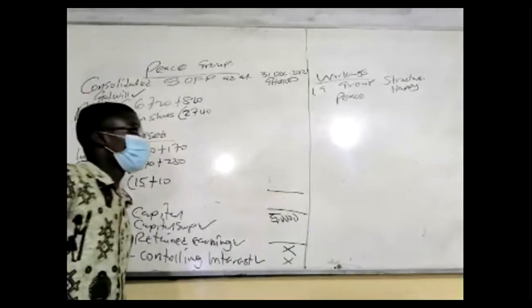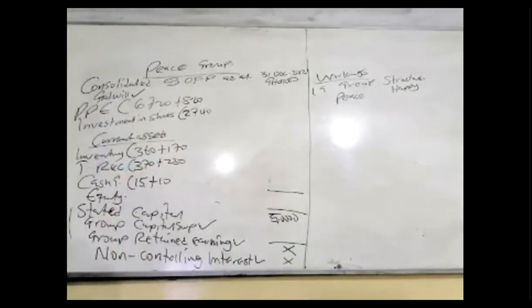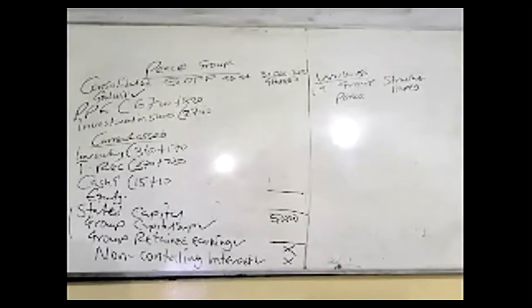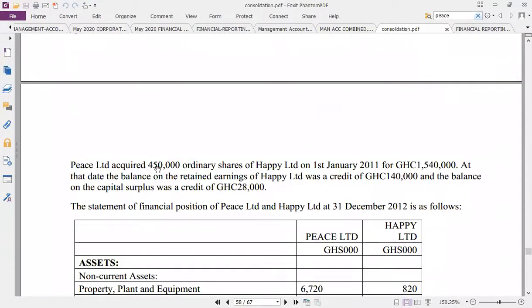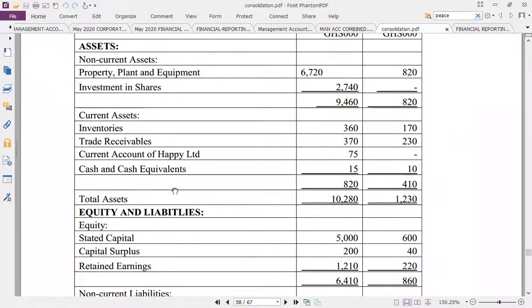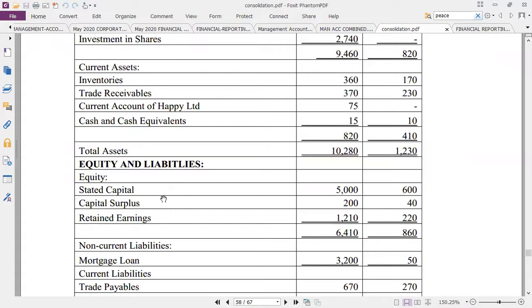How many shares acquired? Do the workings. Let's go. How many shares acquired? So Peach acquired 450,000 ordinary shares. Let's go to the balance sheet. So the capital, in fact, if I'm on the hard copy, put in bracket 1 Ghana cedi.